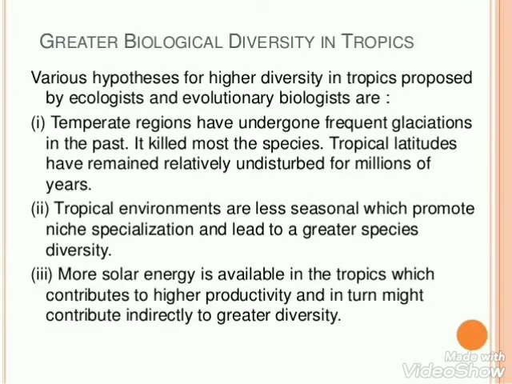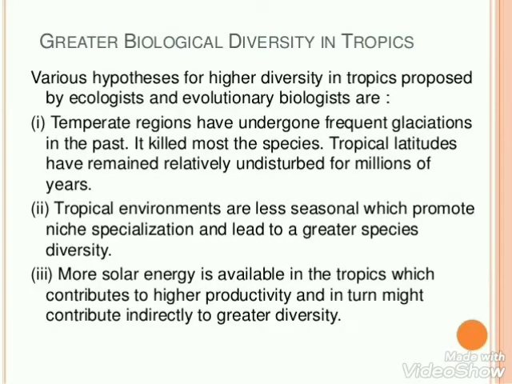The reasons why great biological diversity is observed in the tropics are: temperate regions have been subjected to frequent glaciation in the past, but tropical regions remained undisturbed. Therefore, tropics had a longer evolutionary time for species diversification. Temperate environments, unlike the tropics, are more seasonal, less constant, and unpredictable, which results in niche specialization and lesser species diversity.